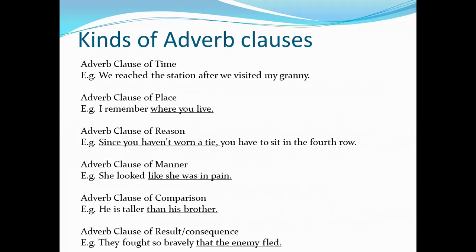Adverb clause of comparison. You're comparing two things. He's taller than his brother. The word as is also used for comparison. Adverb clause of result or consequence. Something happens and there is a result after that. They fought so bravely that the enemy fled. So that is used as an adverb of result or consequence. So you have the various kinds of subordinate clauses: a noun clause, an adjective clause, and an adverb clause. Under adverb clause, you have clause of time, place, reason, manner, comparison, and result.